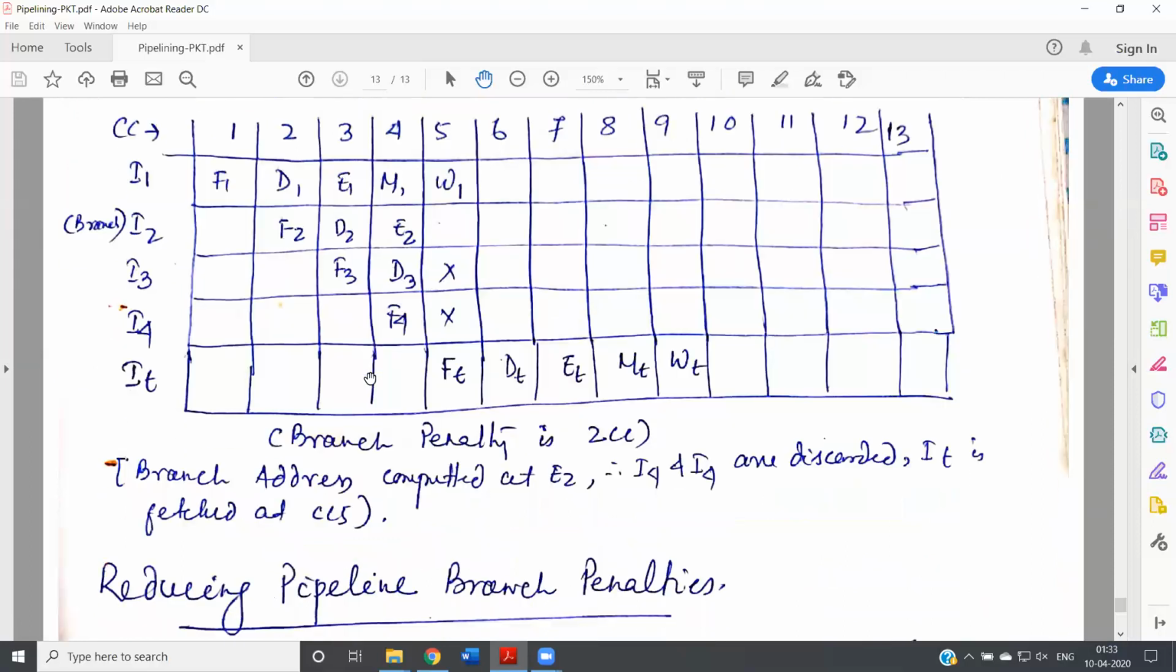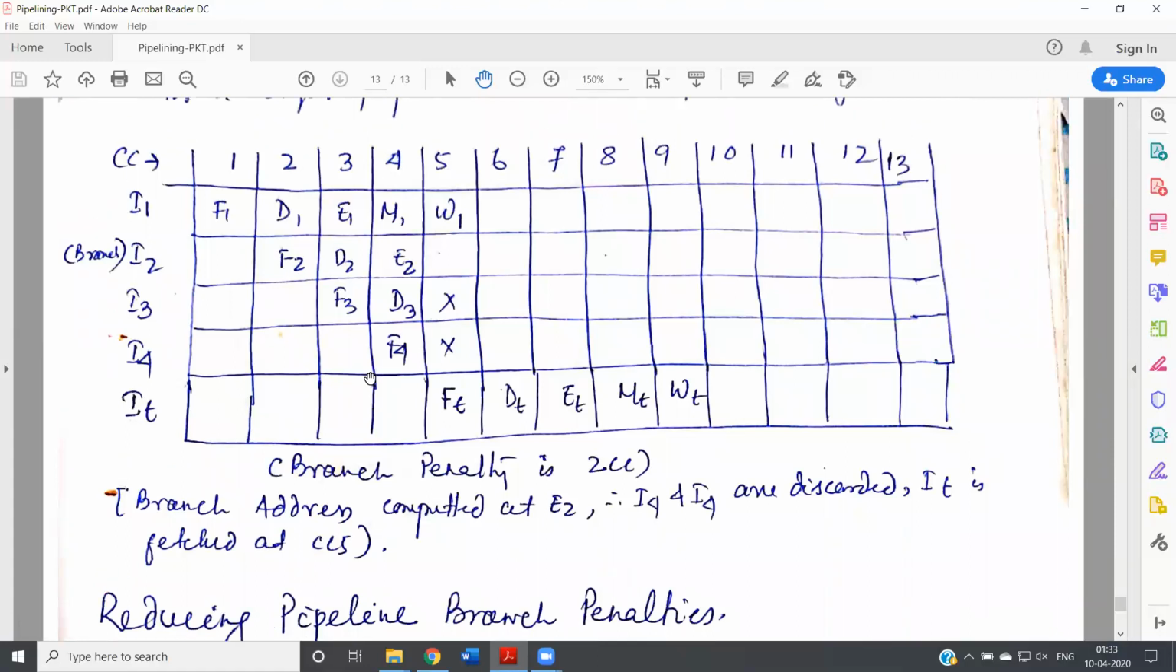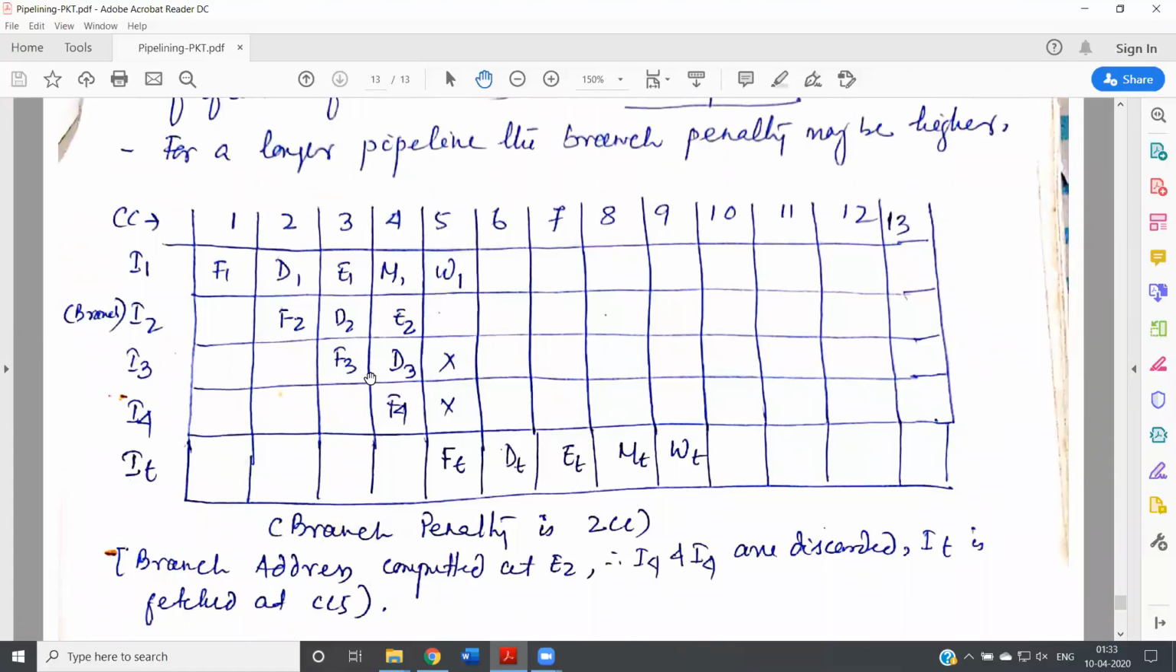This is the branch penalty over here. Now, how to handle this branch penalty? How to reduce this branch penalty over here? To get the correct result, there are some methods being used for handling the branch penalty.